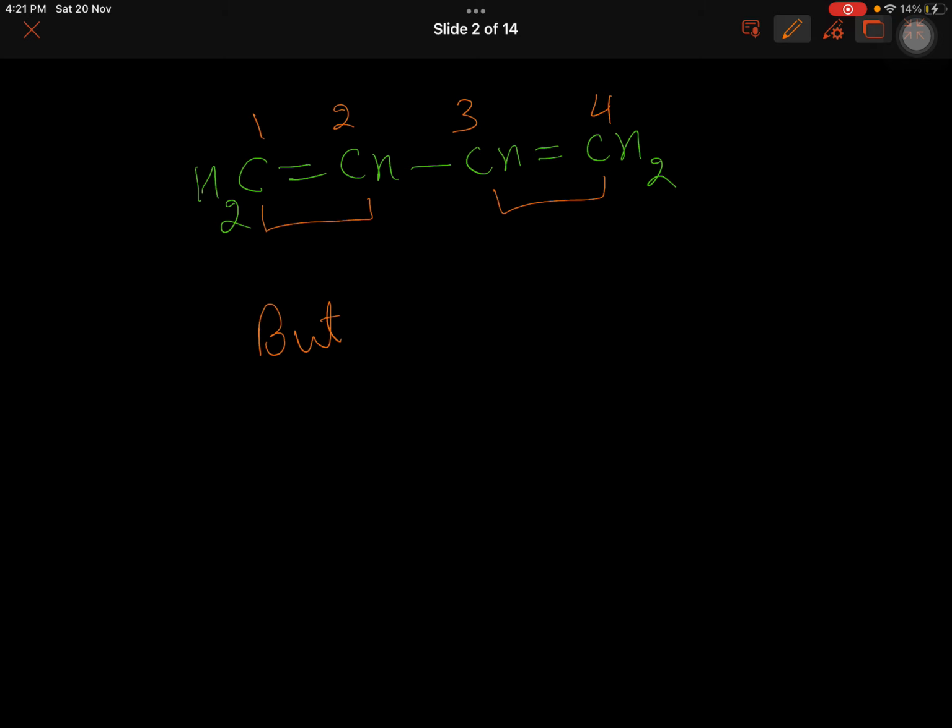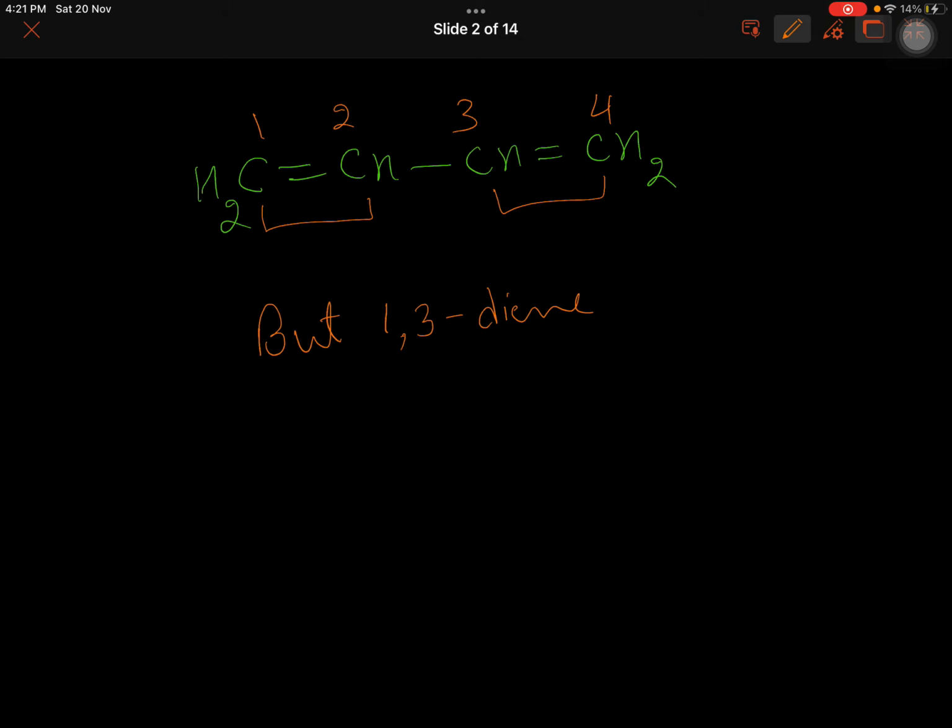I'll make some change here later after telling you the rule. So we are supposed to write but, and then we see it has 2 double bonds, and the double bonds are between first, second and third and fourth carbon. So we write the number from where the double bond is starting. But-1,3, and then it should be diene.